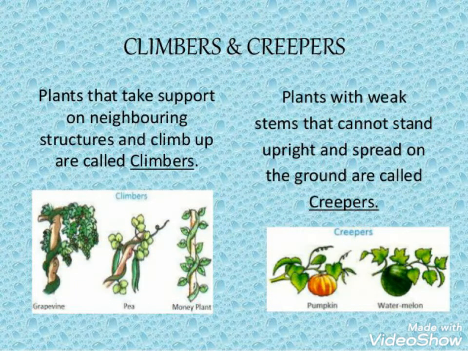The next is your climbers and creepers. Plants that take support on neighboring structures and climb up are called climbers, like your pea and the money plant. Creepers are plants with a weak stem that cannot stand upright and spread on the ground. Like your pumpkin and watermelon, they all are creepers. They can't go to a certain height, they just creep on the soil only.